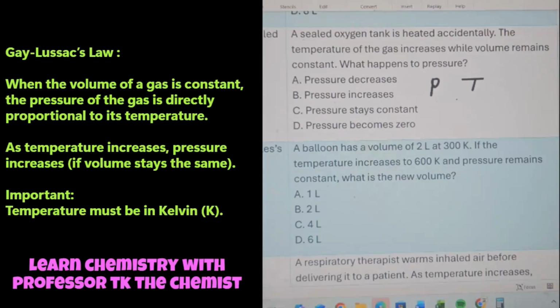They're going to do the same thing, okay? If the pressure goes up, the temperature goes up. If the pressure goes down, the temperature goes down. So when you talk about Gay-Lussac's law, it says that if the temperature of the gas increases, the pressure will also increase. So letter B.